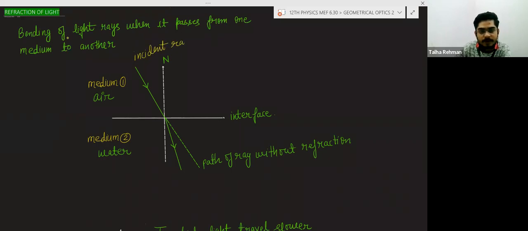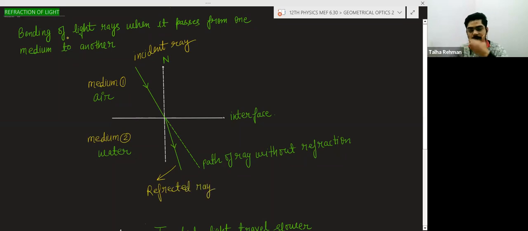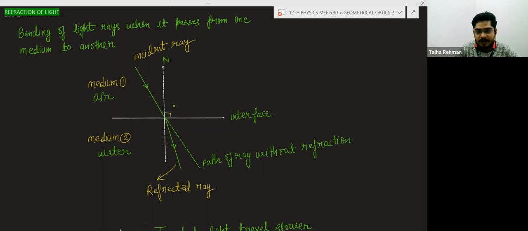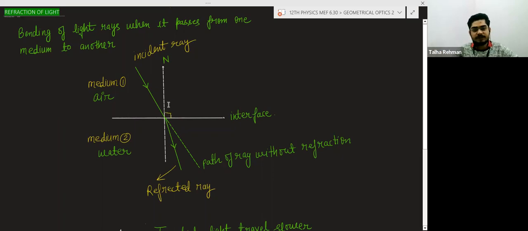Incident ray. This is refracted ray. Okay, and this is normal. Now you know, I think, what is normal, making an angle of 90 degree with the interface or surface.